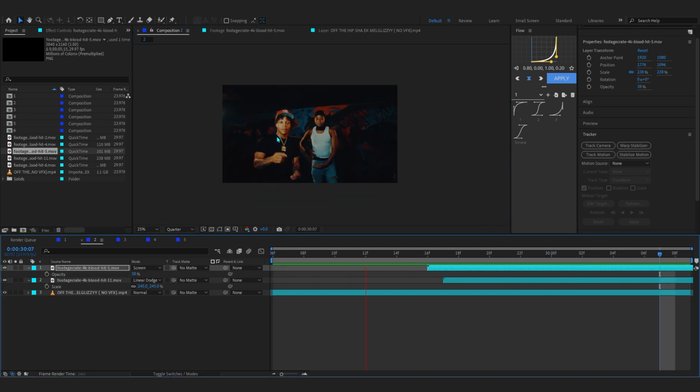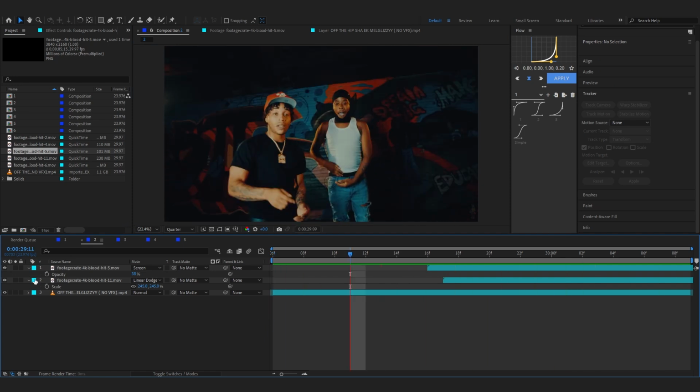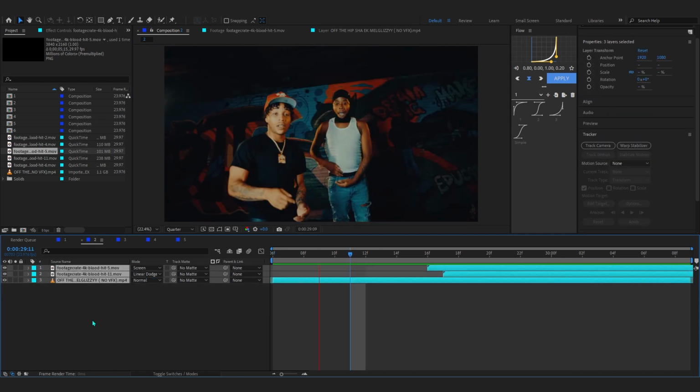Now we can see we have the blur effect going on, but it doesn't have the energy and the look that we want. So to spice it up, I'm gonna use my own pack, which is Essential Effects.